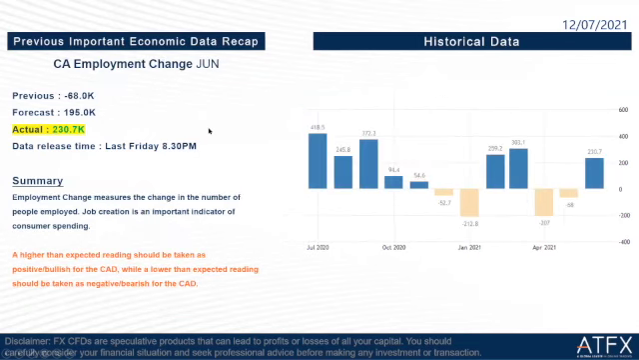So the next one is Canada employment change June. So the previous is negative 68k and the forecast is 195k. So the actual is 230.7k, which is higher than the forecast and a lot higher than the previous. So this is good news for the Canadian dollar. The Canadian dollar should be taken as positive or bullish for the CAD.